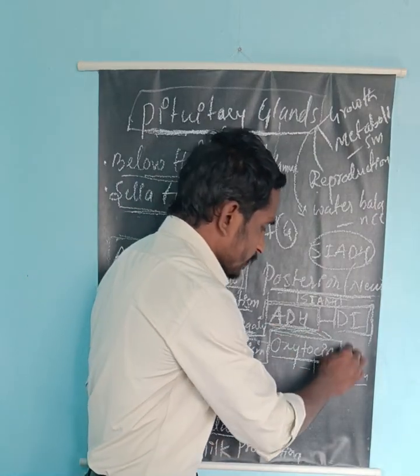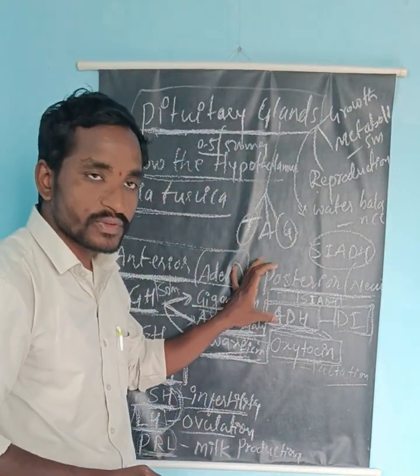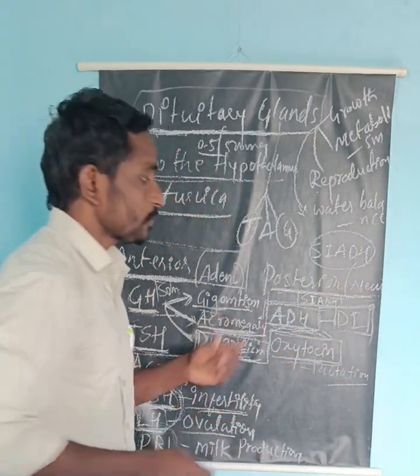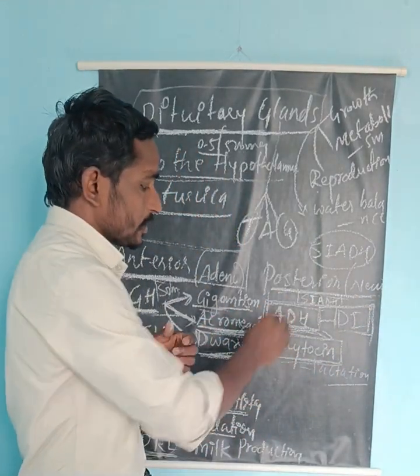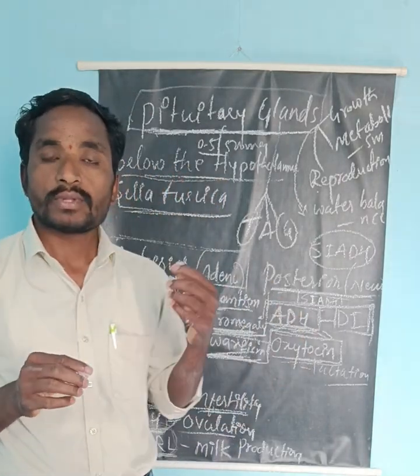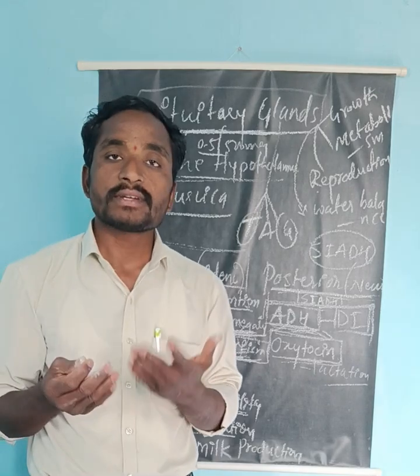So this is regarding the hormones and their defects and disorders from the posterior pituitary gland, ADH and oxytocin. This is regarding the different hormones secreted by the pituitary gland and also their defects and disorders.